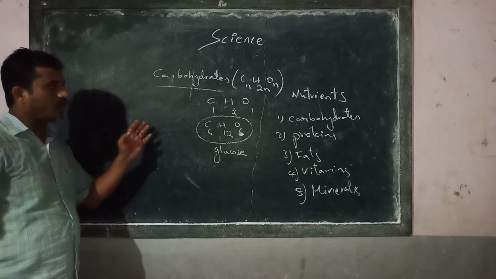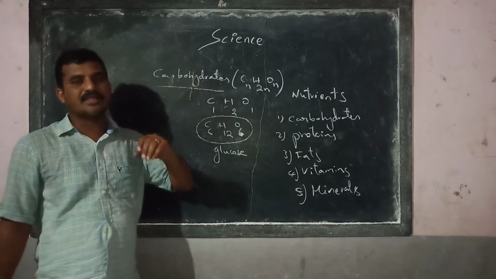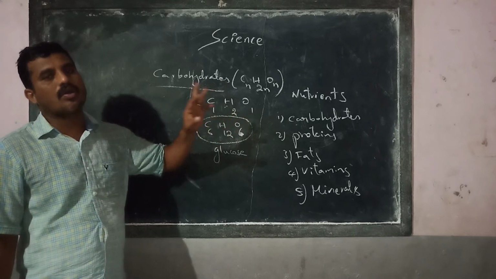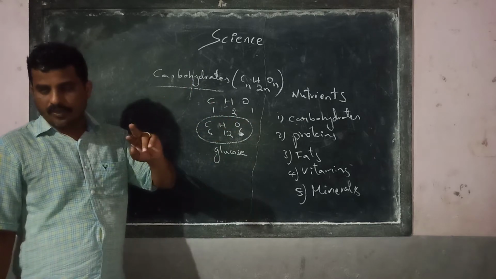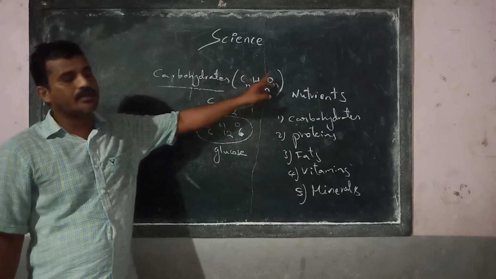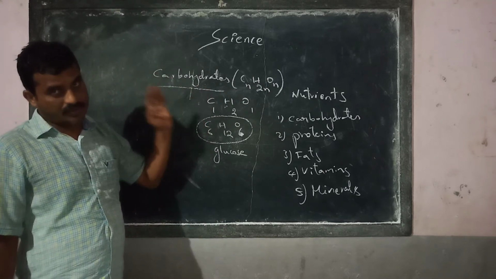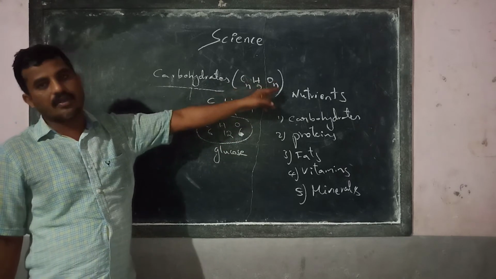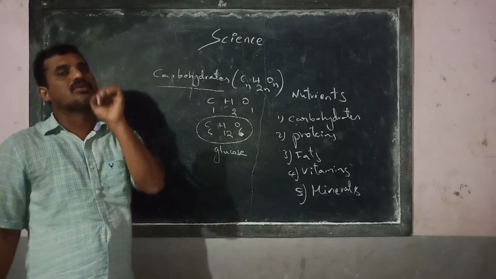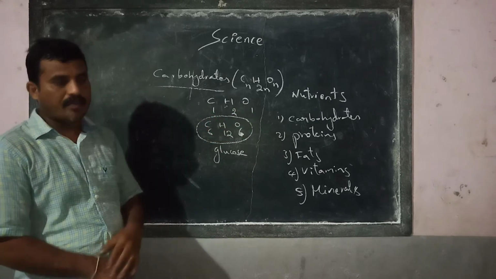So like this, any carbohydrate if you take. Actually this is the earlier definition, but nowadays the definition for carbohydrate has been changed a little, because not all products made of carbon, hydrogen, oxygen are exactly carbohydrates. Very few are there, 2 or more, which are not carbohydrates but which possess this carbon, hydrogen, oxygen. That we discuss later, but just remember that at most all carbohydrates will possess this formula, that is CnH2nOn. That is, carbohydrates are made of carbon, hydrogen and oxygen, that too in the ratio of 1:2:1.